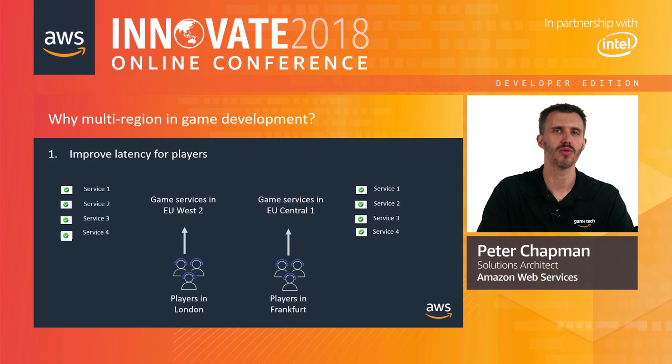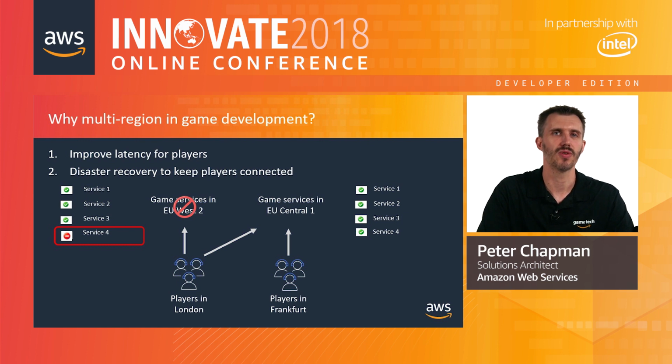Crucially, running our game in multiple regions allows us to fail over in the unlikely event of an issue that affects us at the regional level. In this example, we have 2 groups of players, one group in Western Europe and another in Central Europe. Having a multi-region setup allows us to serve both groups locally from a region close to them. However, if we experience an issue causing us to no longer be available to communicate with the local services, as is shown here, with our players in London, we can fail those players over to the same region as the players in Frankfurt. We need to ensure that our services can scale to meet the new demand and that we can access the data to serve the London players in the failover region.